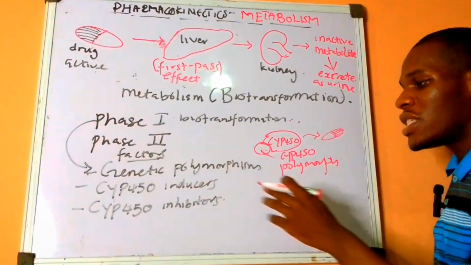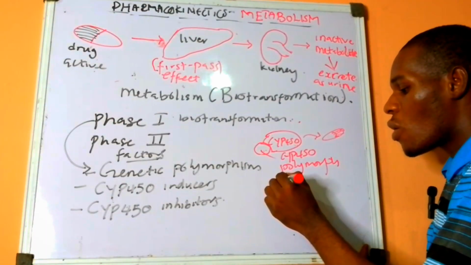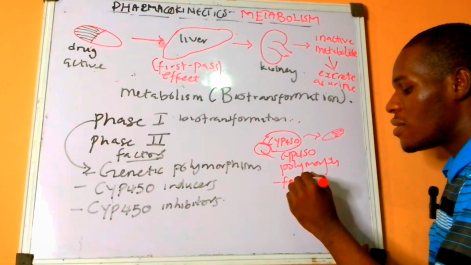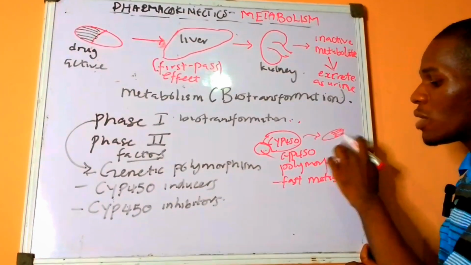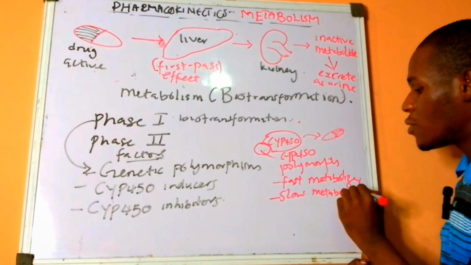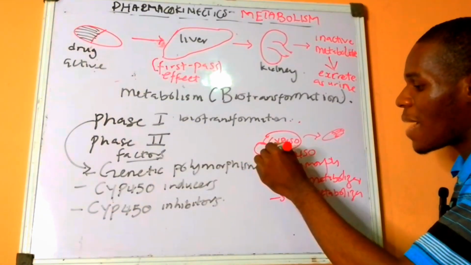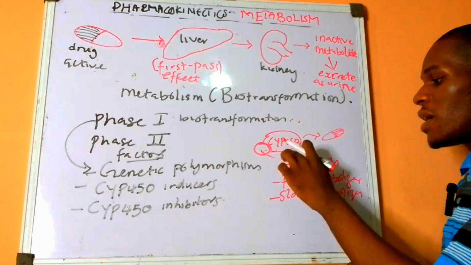So individuals with genetic polymorphism of a particular drug are what we call fast metabolizers. They can be fast metabolizers of a particular drug, and they can be slow metabolizers of a particular drug, based on their type of genetic polymorph that is attached to CYP450.